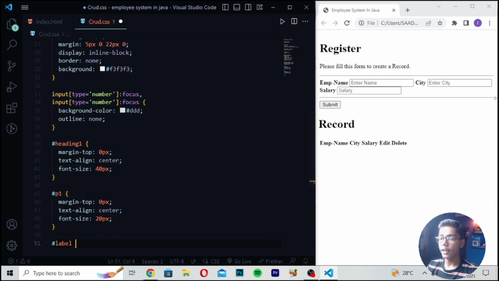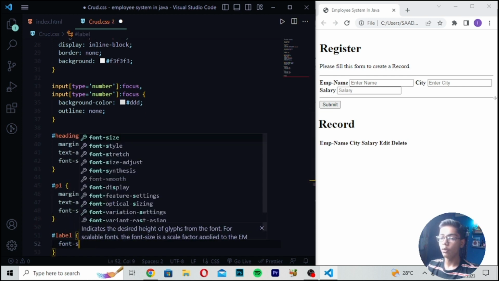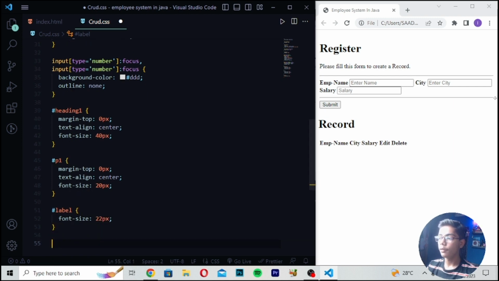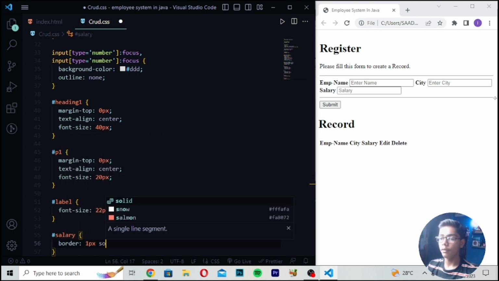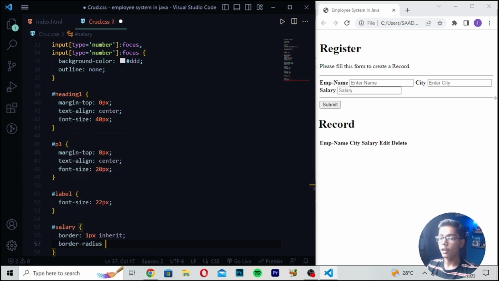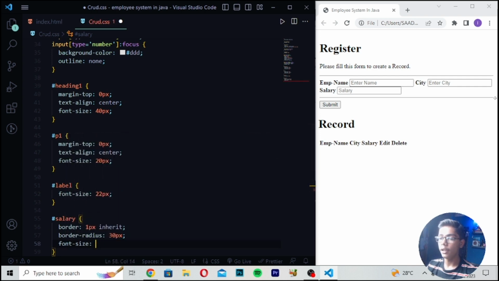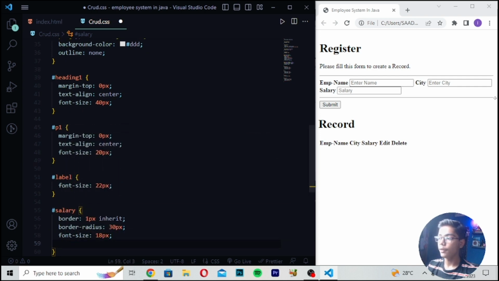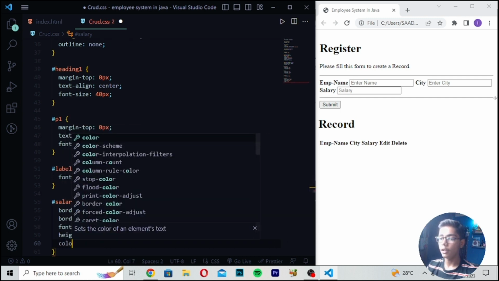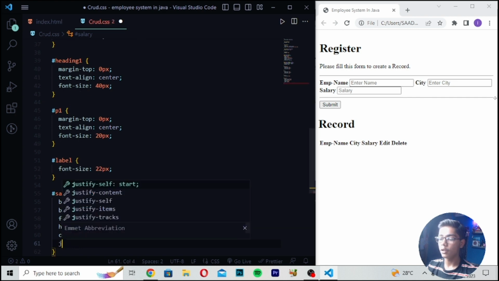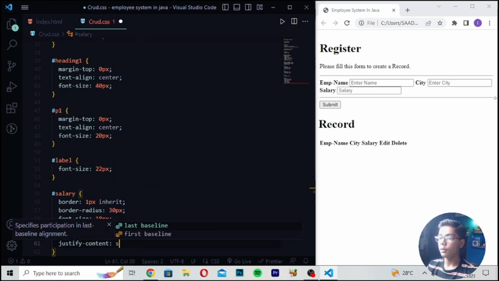Then I will be now writing the id of label, font size of 22 pixel. So here I will be writing. Then you have to just now write here hashtag salary. So here I will be now writing this. Then here you have to write border one pixel inherit, like this I will be writing. Then you have to write this time border radius which should be 30 pixel, and write here font size which should be 18 pixel. Then when you've written this, here you have to just now write here height which should be 30 pixel. Then I will be now writing here color black. Then you have to just now write justify content which should be space between.